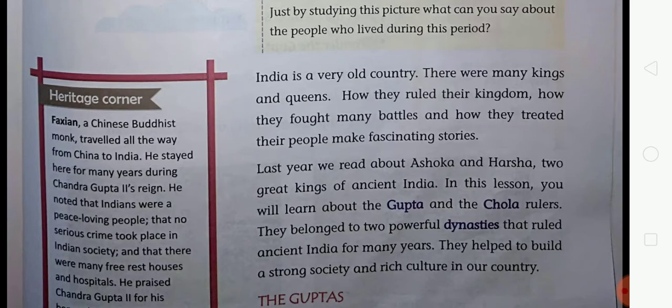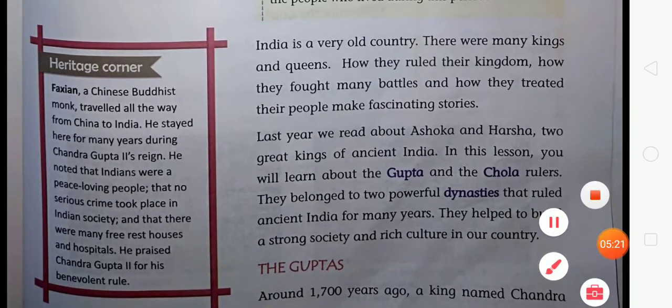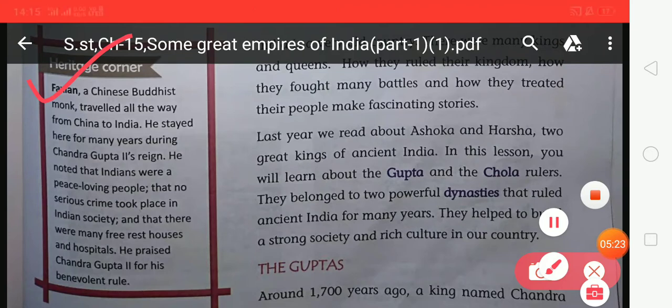A dynasty means a group of rulers belonging to the same family, ruling a state or a country usually for many years. So students, they belong to a dynasty because their family members ruled for many years. In this video we are going to discuss the Guptas, and first of all look at the heritage corner which is given here.